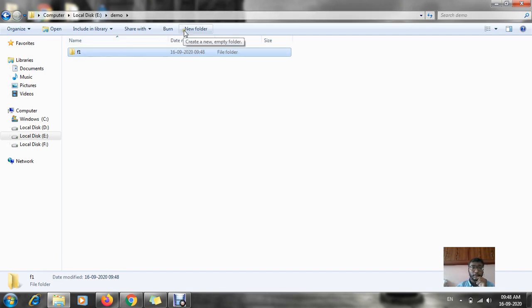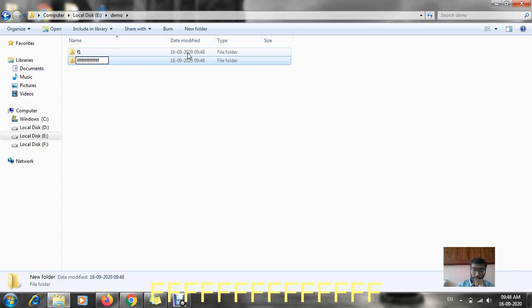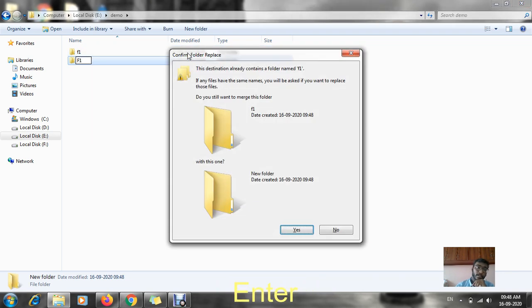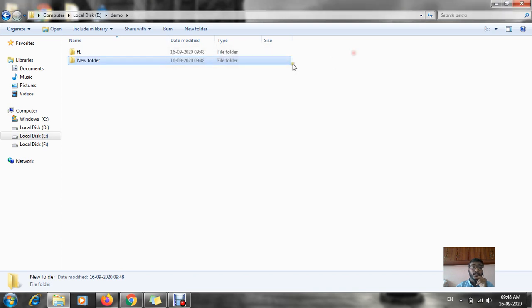Now again if I create an f1, see, can you see the destination already contains a folder named f1, that is, small f1 is already saved, so I'm not able to save it. In case I try to save again, rewrite f1, give enter.